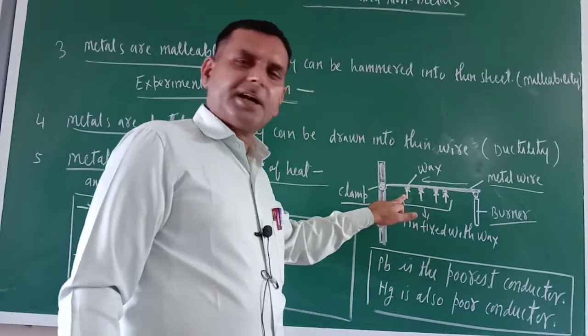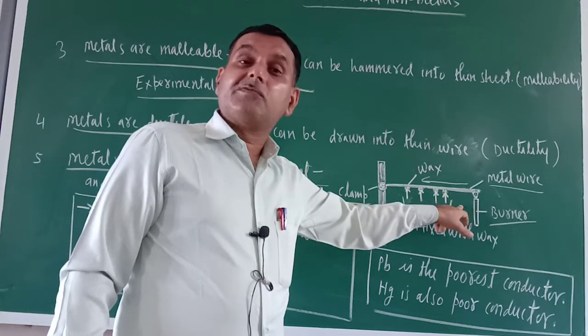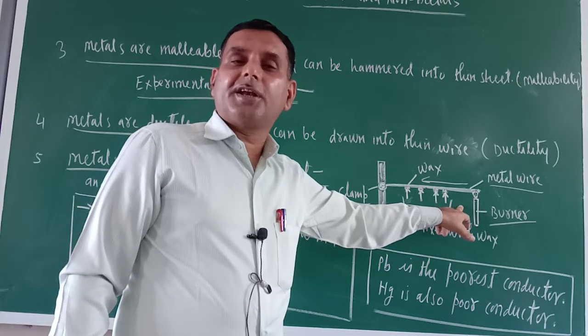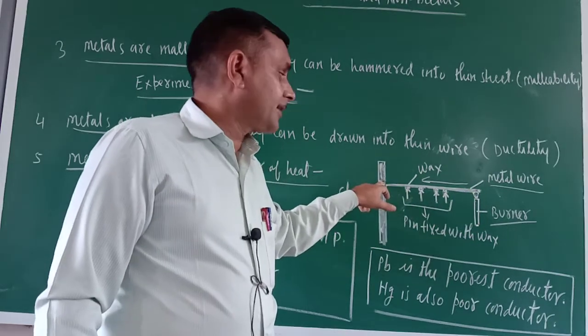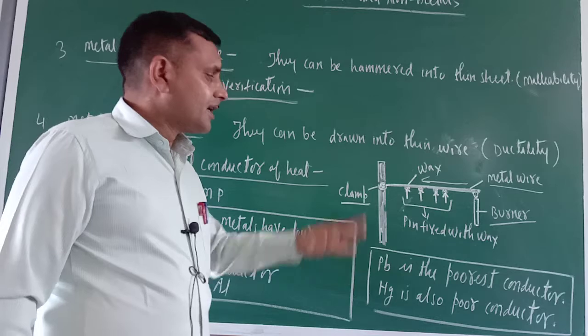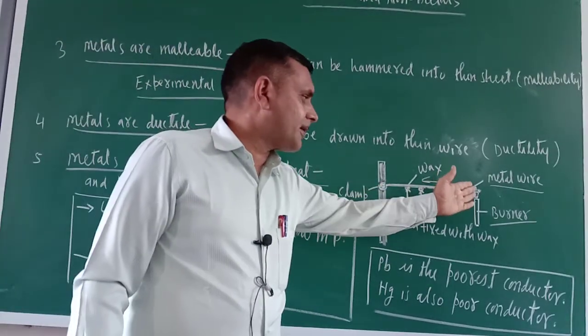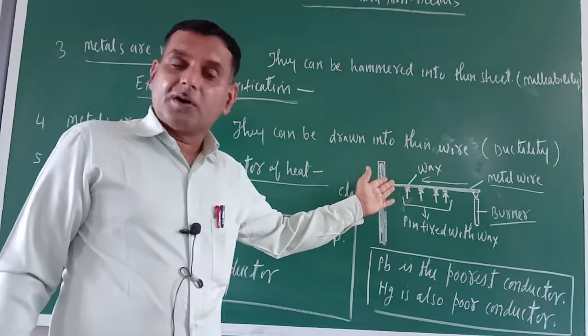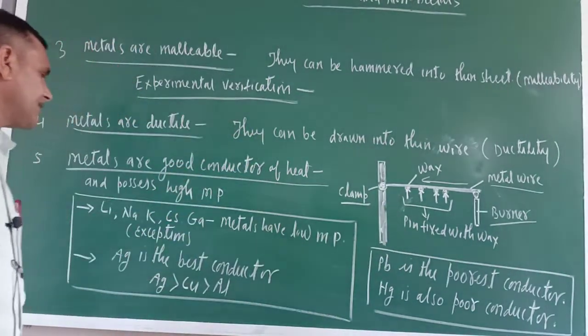You have not heated this side, you are heating this side only, but since this wire is a good conductor of heat, heat passes from this end to this end. Correct or not? Okay, so this is called conduction of heat. So heat will be conducted from this end to this end because the wire is a good conductor of heat. So this is experimental verification.